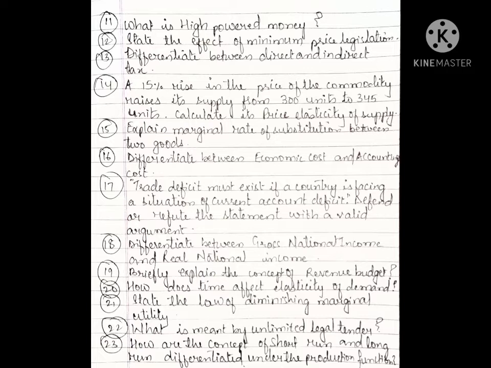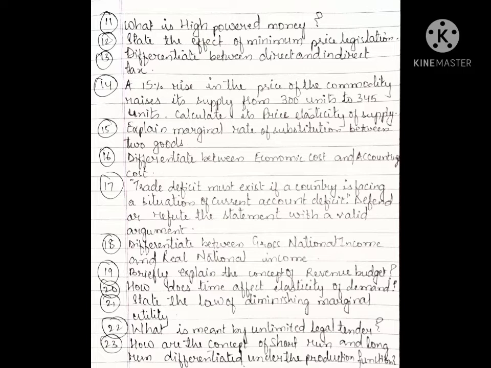Trade deficit must exist if a country is facing a situation of current account deficit. Defend or refute the statement with a valid argument. Defend or refute the statement, that means either justify the statement, either accept it or not. Okay, differentiate between gross national income and real national income. Briefly explain the concept of revenue budget.